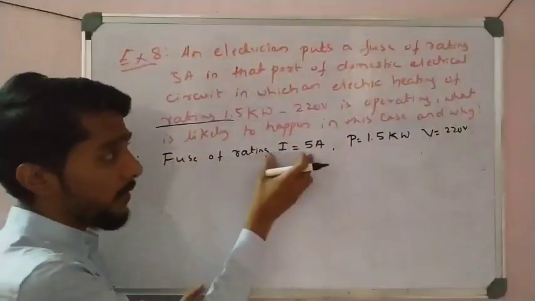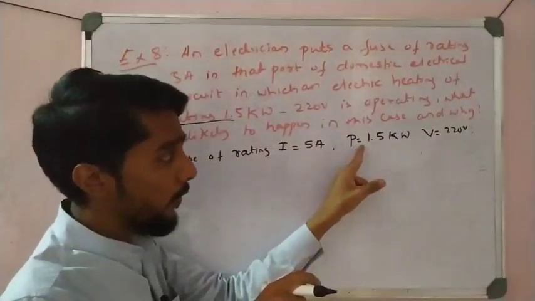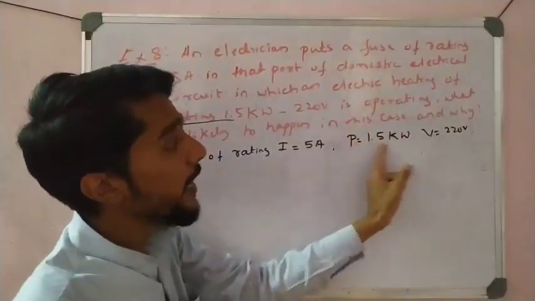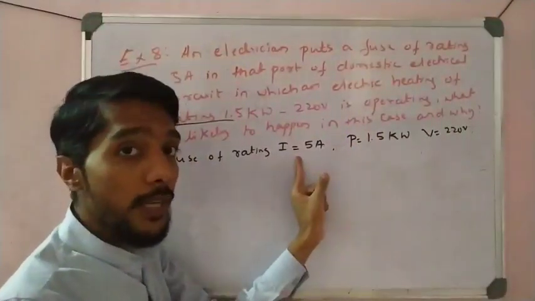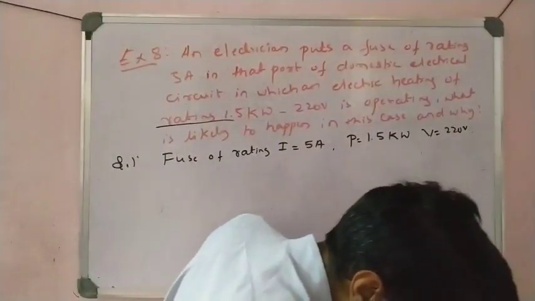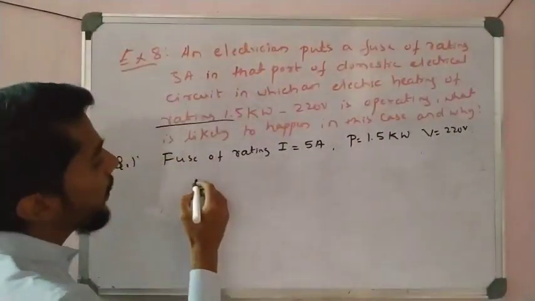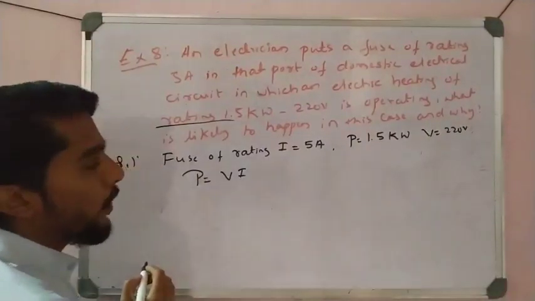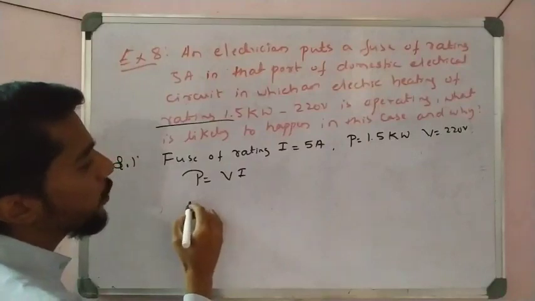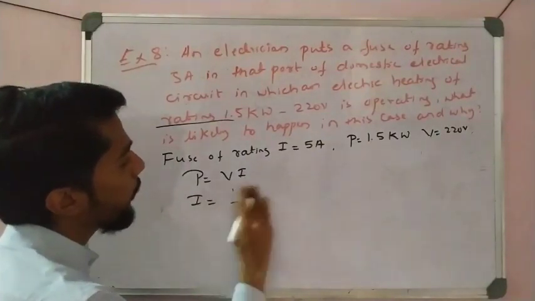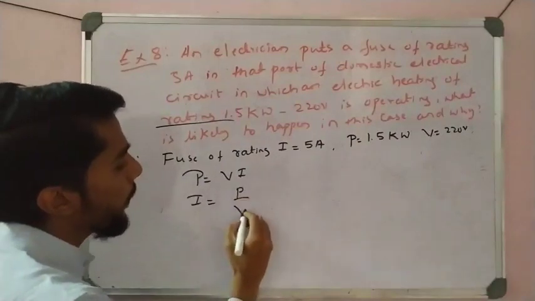How much current passes whenever we switch on the button of a heater? We check it by comparing with the rating. Let us see the calculated current here. We know that power is equal to V into I, so we have to calculate I. So I is equal to power divided by V.